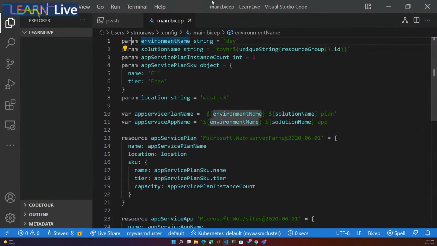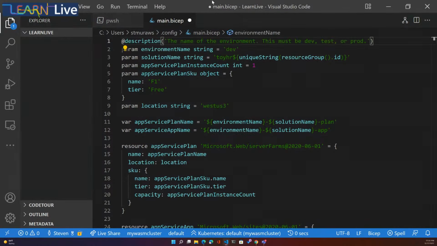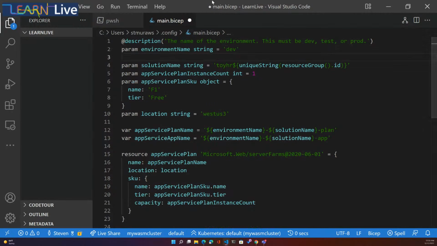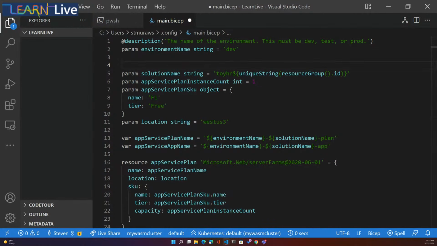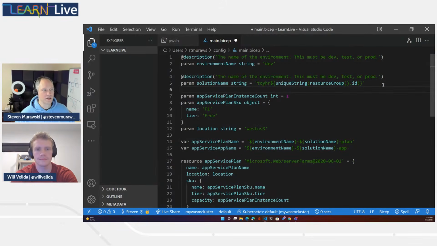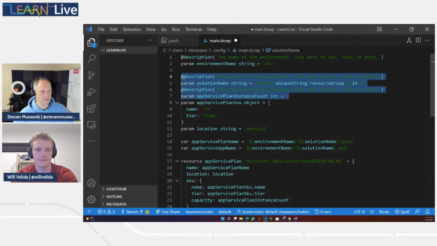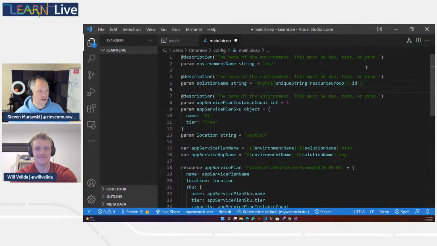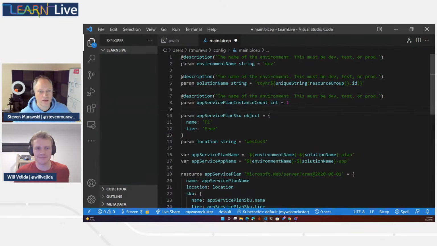So spacing is your friend. All right, this is starting to get a little tight, a little consolidated here. So I can add some extra spaces here. That's not going to throw off my template or anything. It just makes it a little easier to read because I can see the description connecting very nicely with the parameter that it describes, rather than just one big block of code. Because if I put that in there, this starts to run together a little bit, and it's not as easy to read at first glance. It's very busy. Yeah.